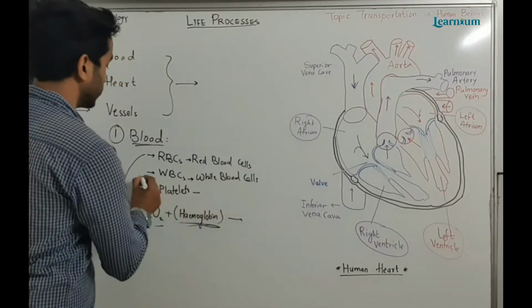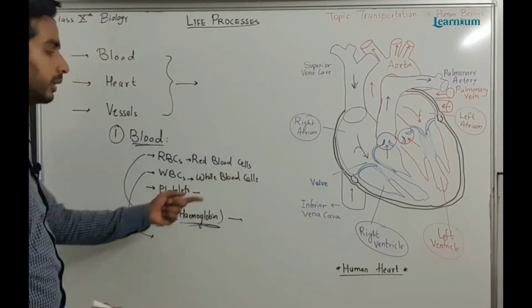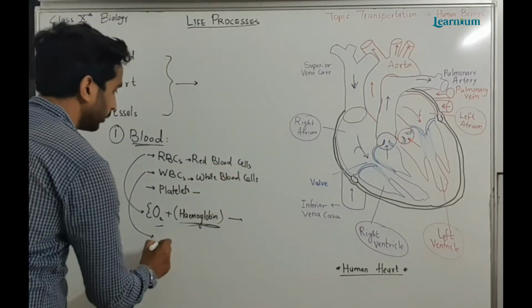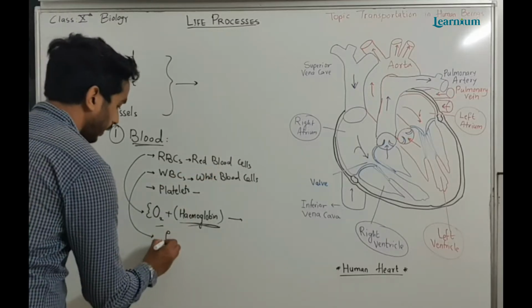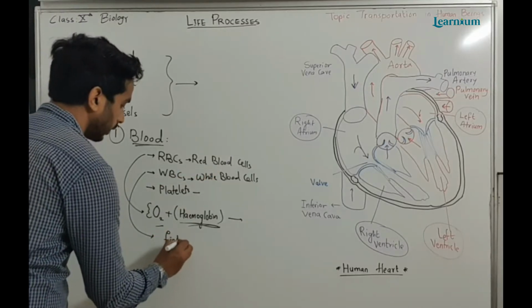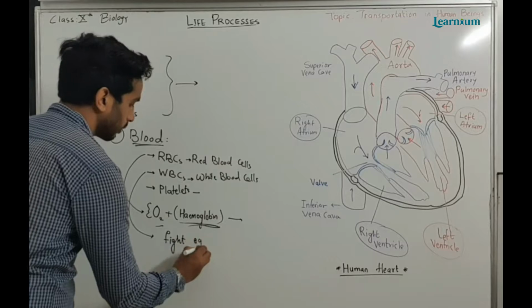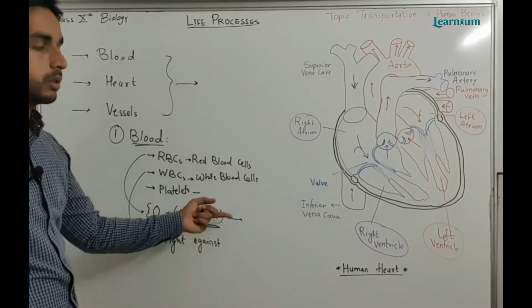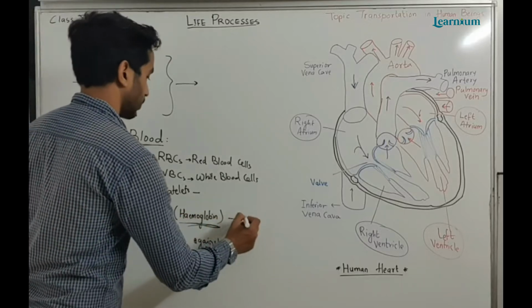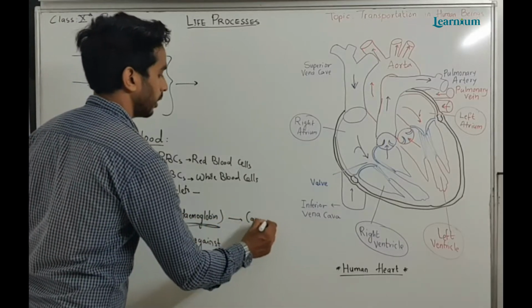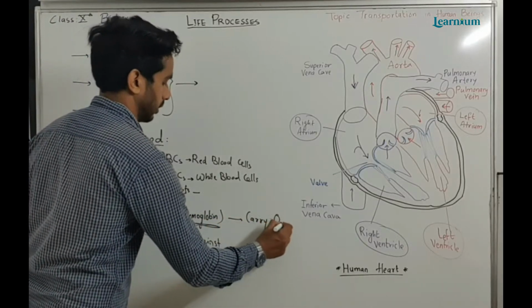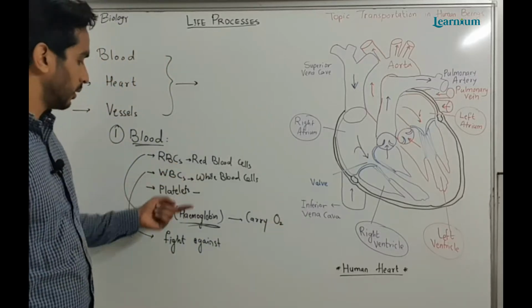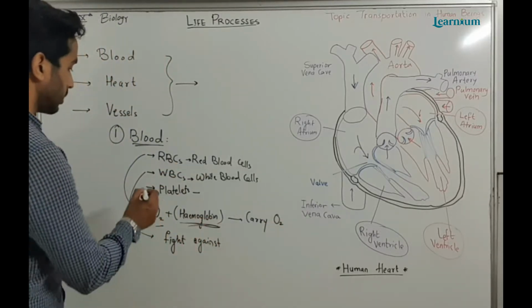Then WBCs. WBCs are the army of our cells. They fight against foreign bodies or harmful substances. So the function of RBC is to carry oxygen, and WBCs fight against enemies.